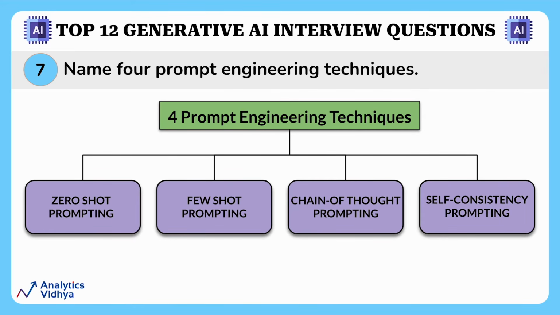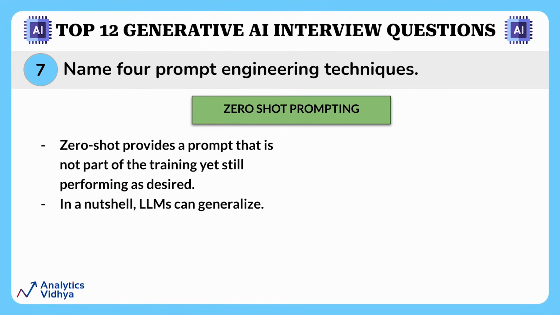Let's discuss them one by one. First is zero-shot prompting. It is a prompting technique that involves generating text without any training on the specific task at hand. Instead, the generative AI system uses a pre-existing language model trained on diverse tasks to generate text for a new task without additional training or fine-tuning.